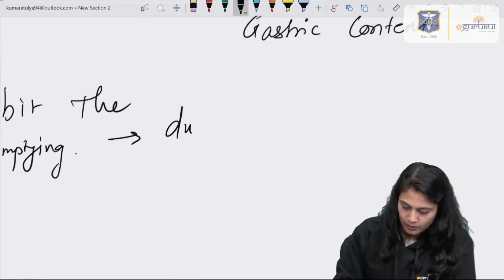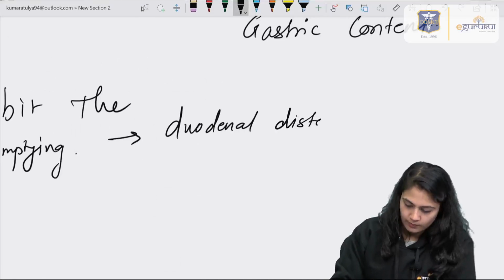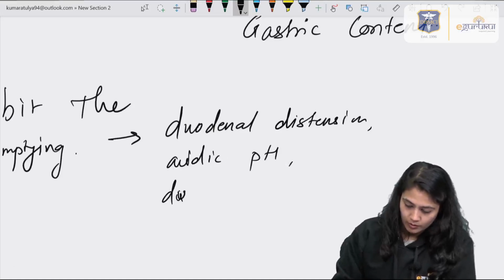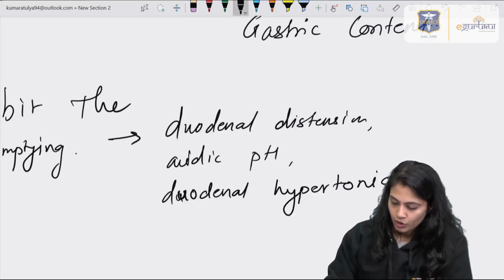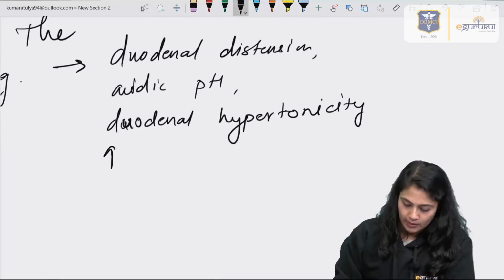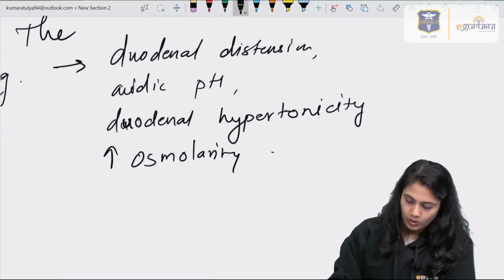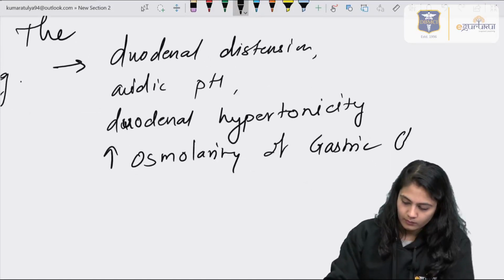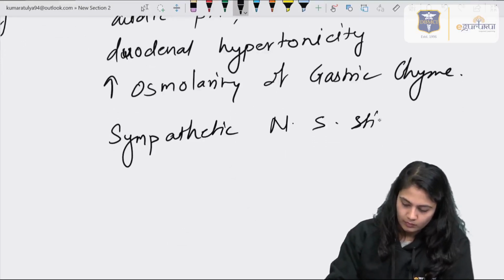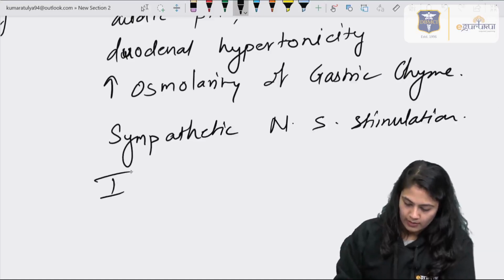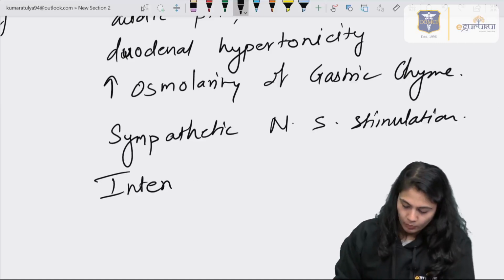We already saw some of them, that is duodenal distension, then acidic pH, that is acidity, or duodenal hypertonicity, which is present in the question also, an increase in the osmolarity of the gastric chyme, and sympathetic nervous system stimulation, as well as one more thing which causes inhibition of the emptying, that is intense pain.